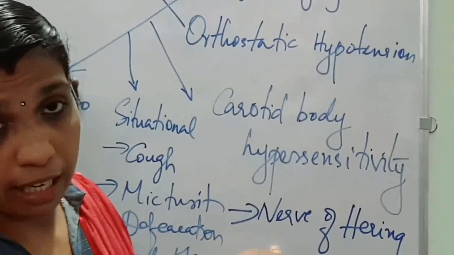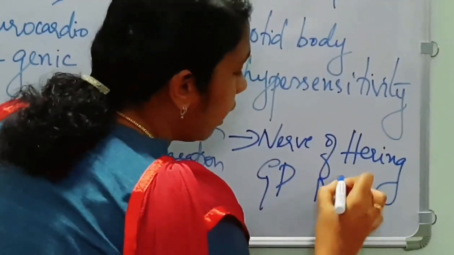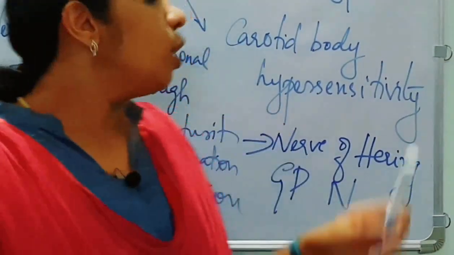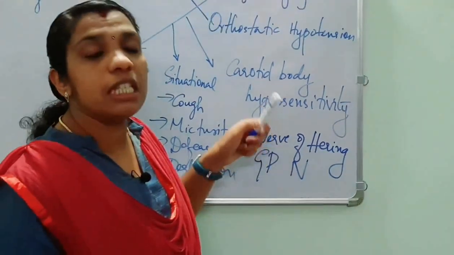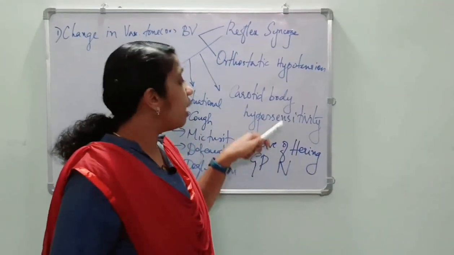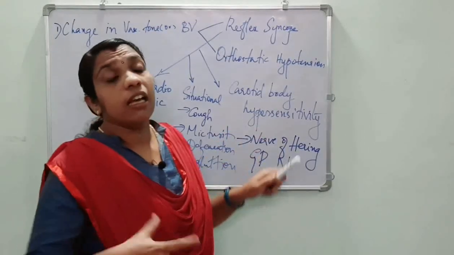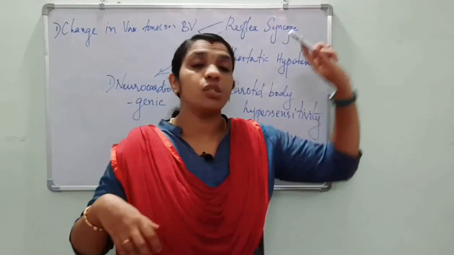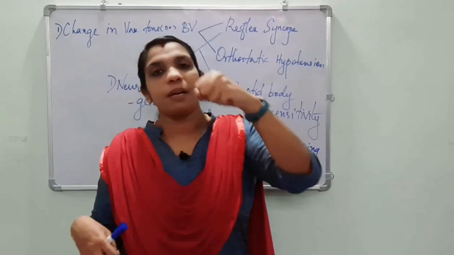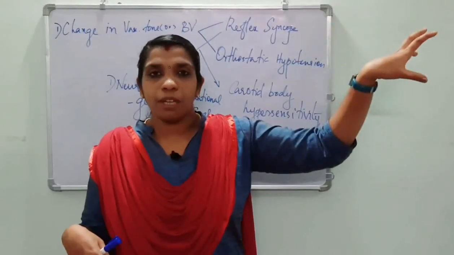It is a branch of the glossopharyngeal nerve. So the nerve of Hering carries the impulses from the carotid body to the medulla.